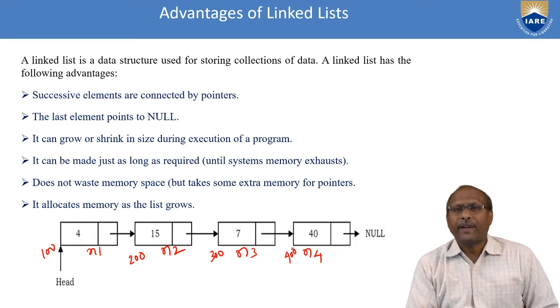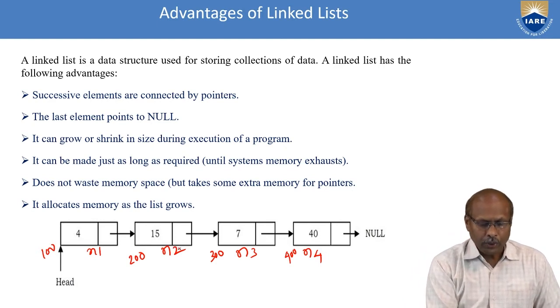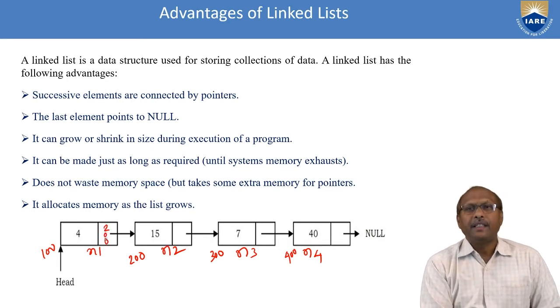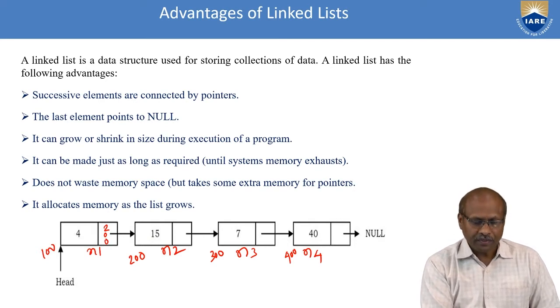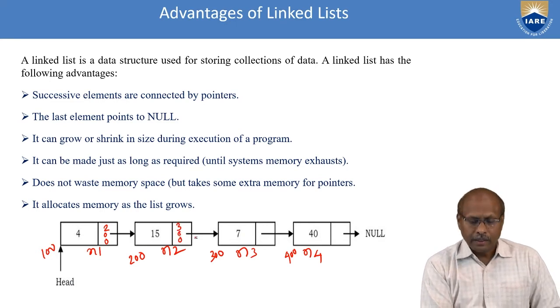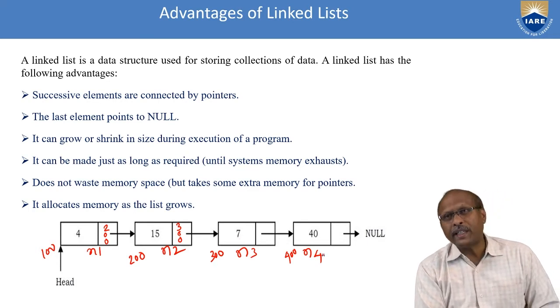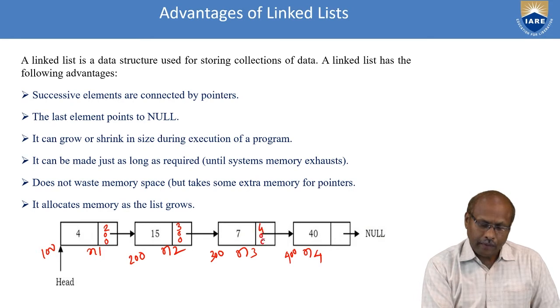So that means for every node there is a memory location. First node points to second node. So this is your link. First node is pointing to second node. That means first node knows the address of second node. Similarly, second node will be pointing to third node. What is the address of the third node? That is 300. So the second node will be pointing to 300. Similarly, the third node, having address 300, is pointing to the fourth node. What is the address of the fourth node? That is 400.